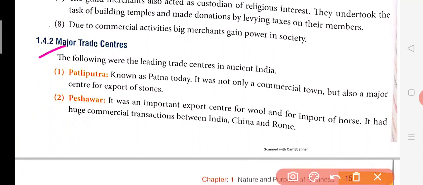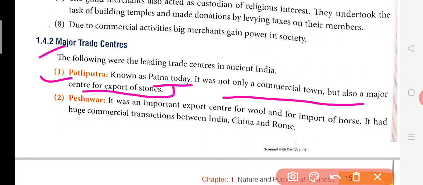In India, there were some major trade centers like Patliputra, known as Patna today. It was not only a commercial town, but also a major center for export of stone. From Patliputra, stones of different types were being exported.